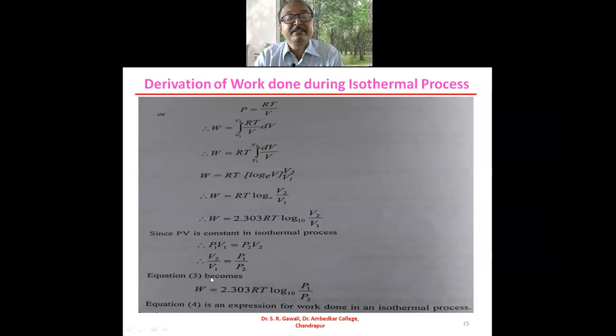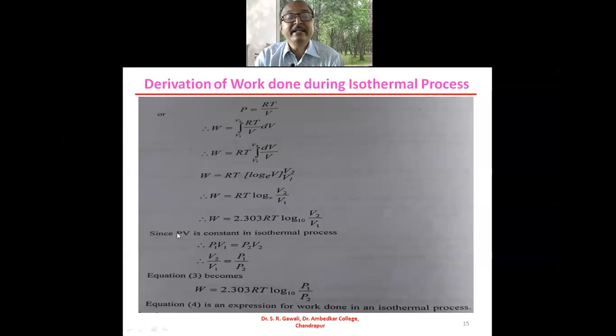So equation 3 becomes W = 2.303 RT log to the base 10, and instead of V2/V1, we will substitute P1/P2 here. So this is the equation number 4.